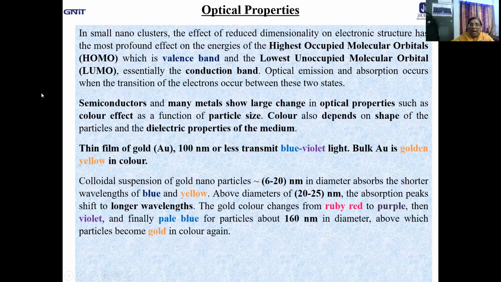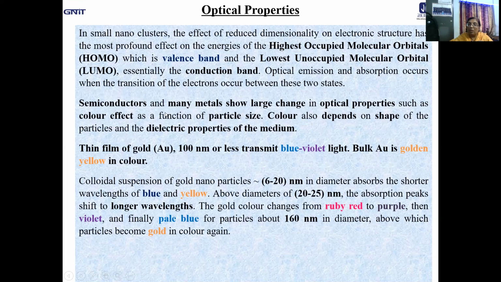Now, semiconductors and many metals show large changes in optical properties, such as the color effect, as a function of particle size, as well as particle shape, as well as the dielectric properties of the medium. So semiconductors and conductors can show large changes in optical properties.